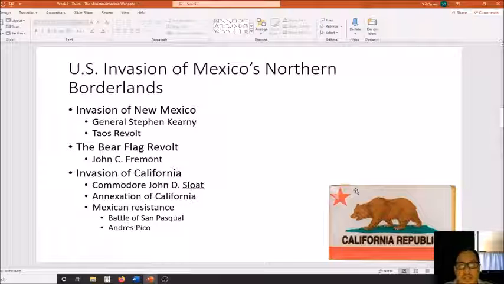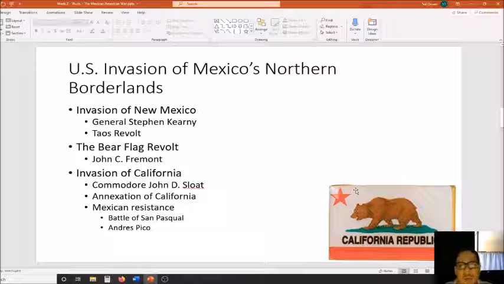But eventually, you will see resistance from Mexican citizens in California, the Californios, they are called. The Californios will put up a resistance. They will eventually take over Los Angeles after the U.S. had gained control of it. And you'll have a number of battles take place in Southern California involving Mexican and U.S. soldiers.